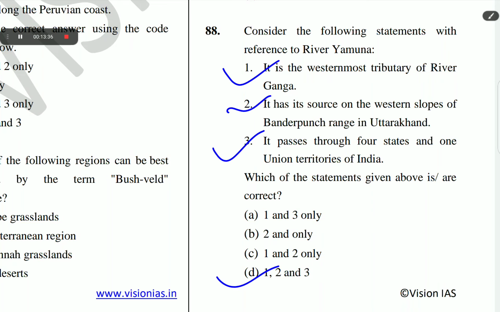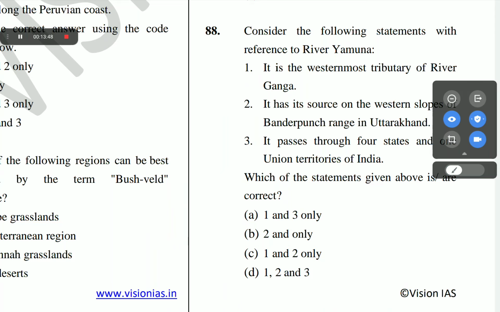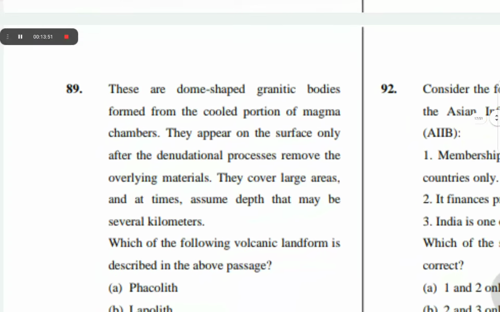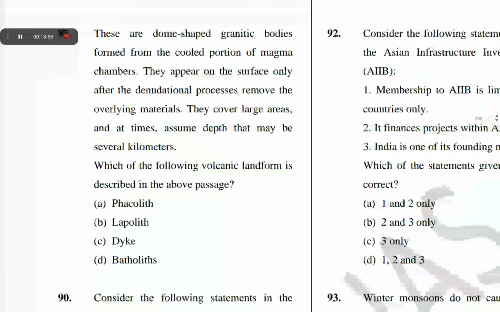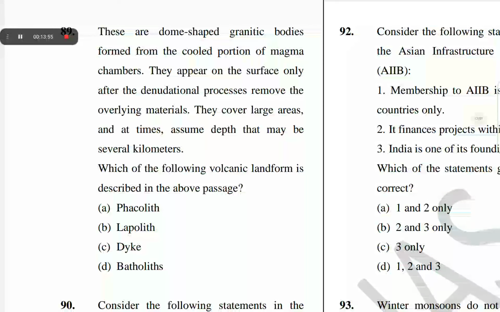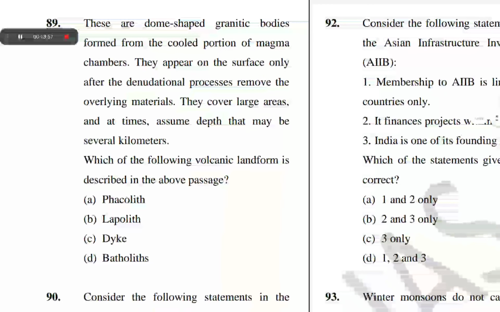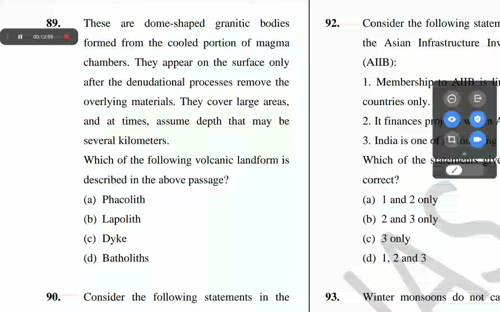All the options are correct. The Yamuna is the westernmost and longest tributary of river Ganga.